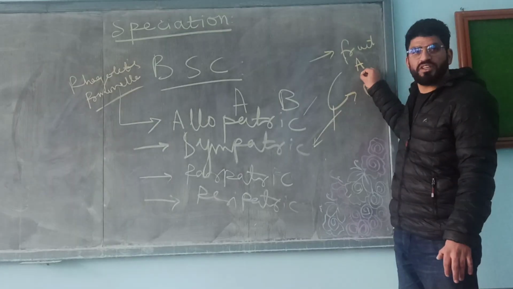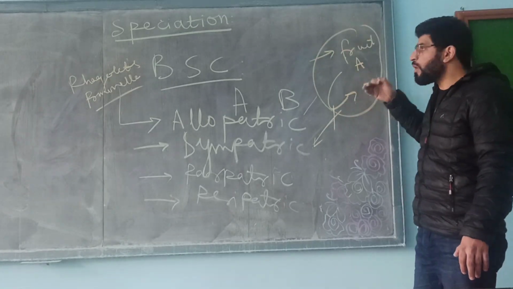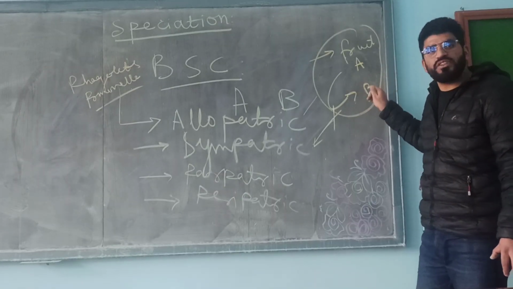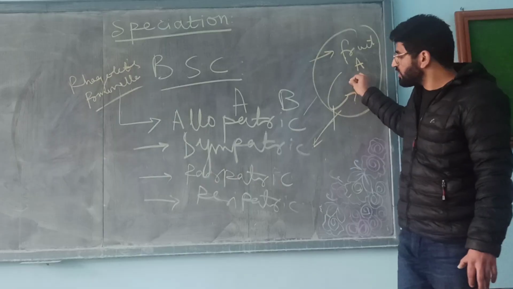Although it occurs within the same geographical vicinity, they develop certain characters due to which they diverge into two distinct species.